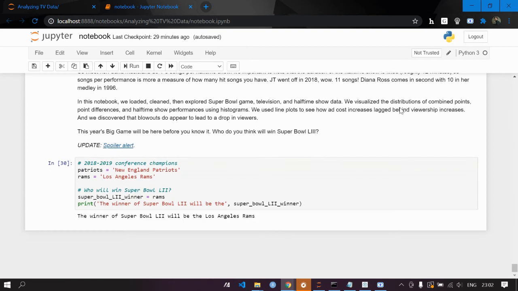So this data was of 2018, and let's predict who will win the next Super Bowl. For that we did Patriots, New England Patriots, Rams, Los Angeles Rams. Then Super Bowl winner equals Rams, and then we printed it. So the winner of Super Bowl LIII will be the Los Angeles Rams.